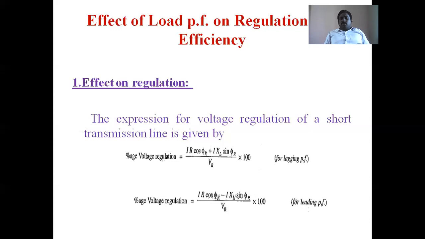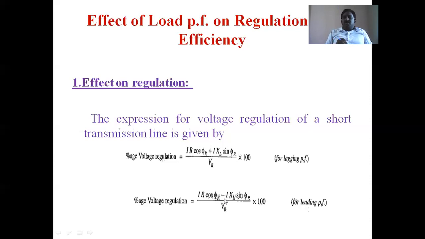That's why it is always desirable to operate the load at leading power factor, but actually in the distribution system the operation is at lagging power factor, because of inductive loads. But with some external arrangements we can convert the lagging operation into leading operation at the receiving end terminals of the transmission system. Because of leading power factor, the drop is less.